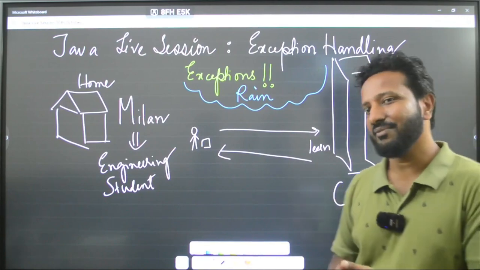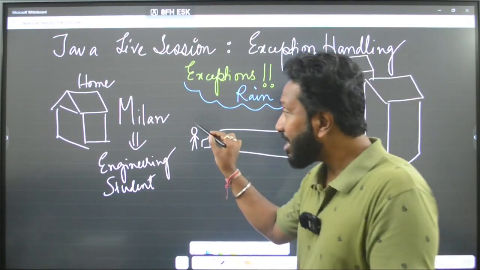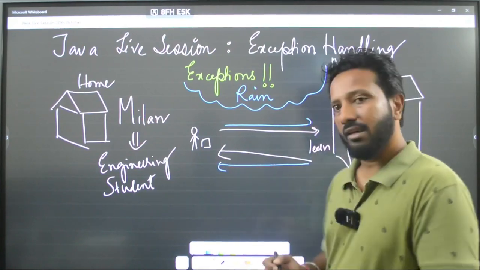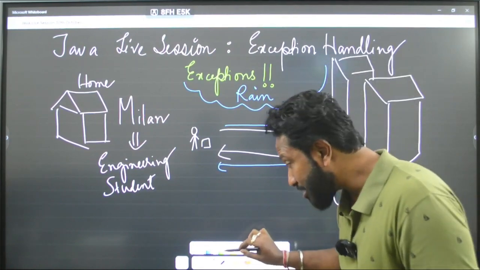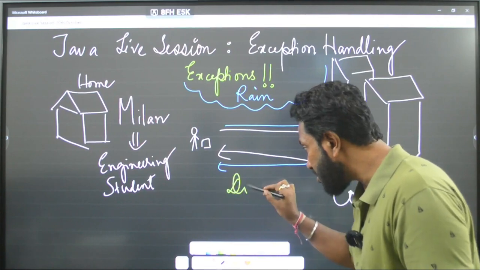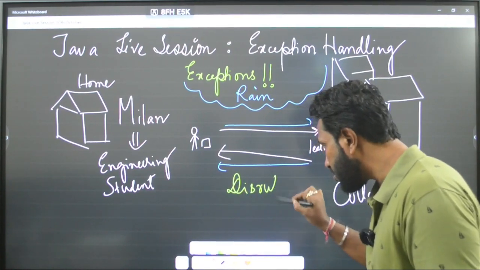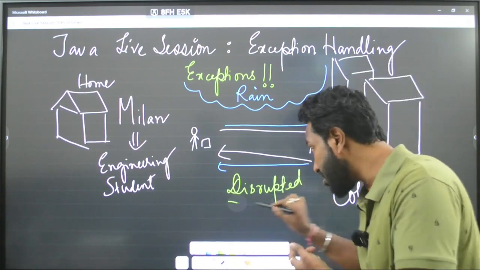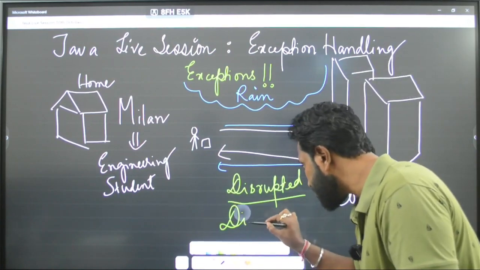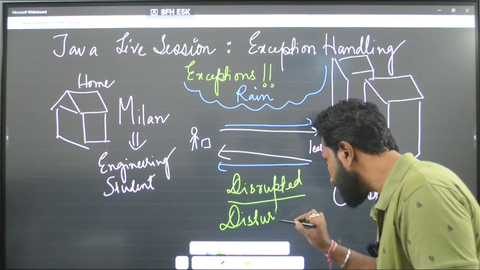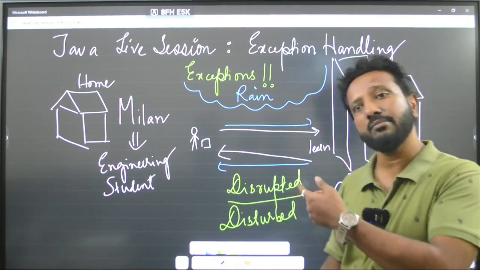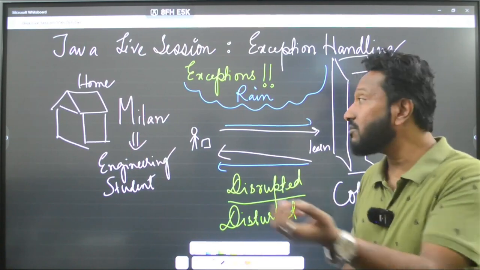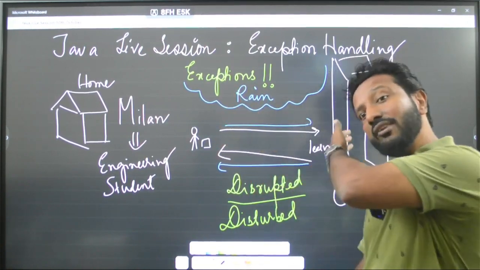At that time, will he be able to normally go to college and come back? The normal flow will be disrupted or disturbed, because he has to do something to avoid the rain and go to the college.